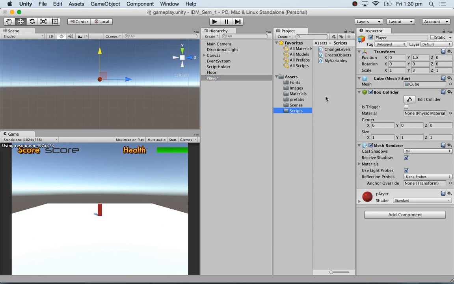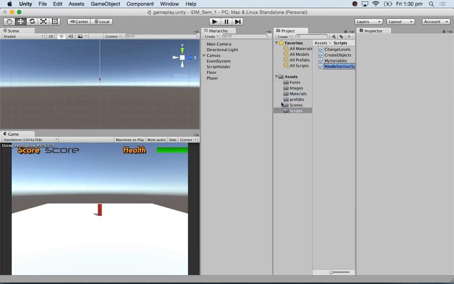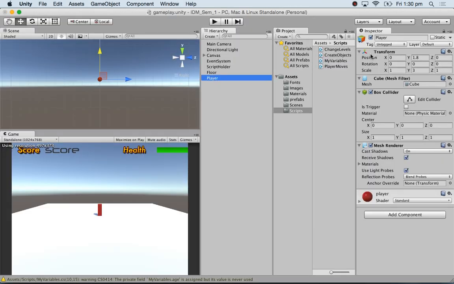So let's go to the scripts, create script, player move. Player move. Double click. So while that opens in MonoDevelop, I want to show you something. If I take the player here and I move it in the X, if I change the transform, it's all good. So if I change the transform, it works.